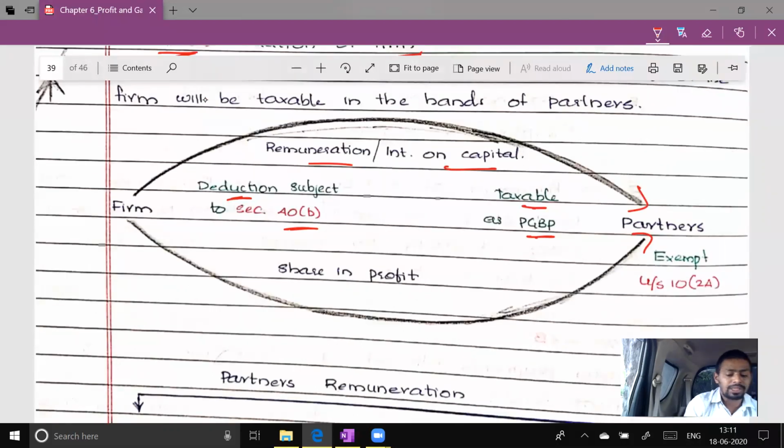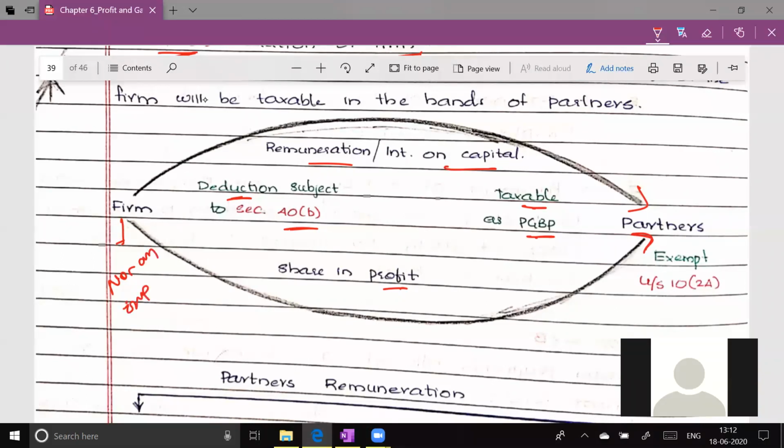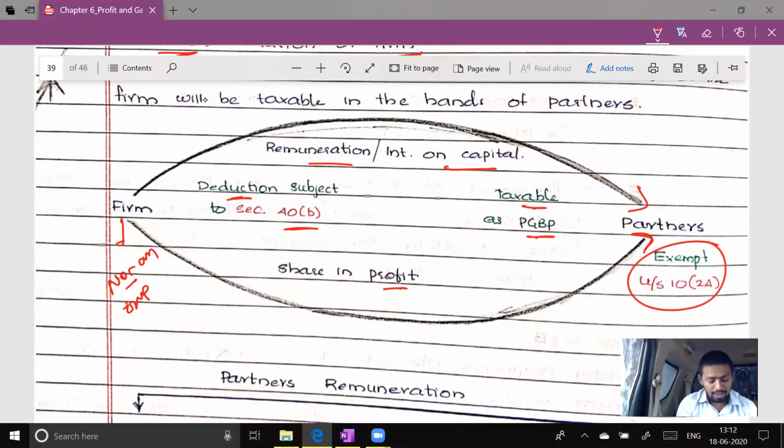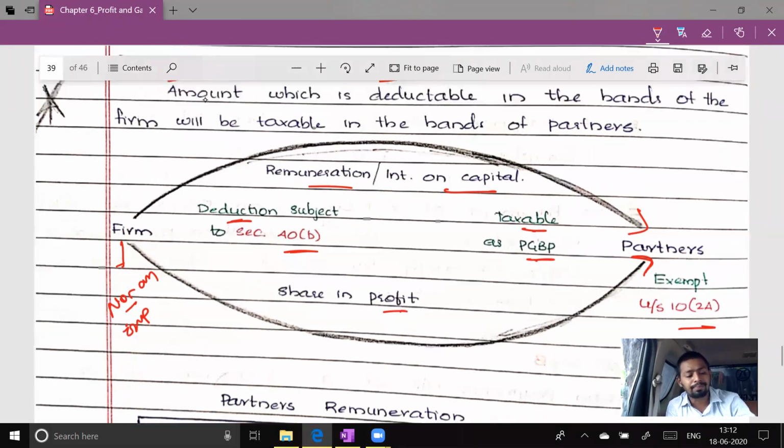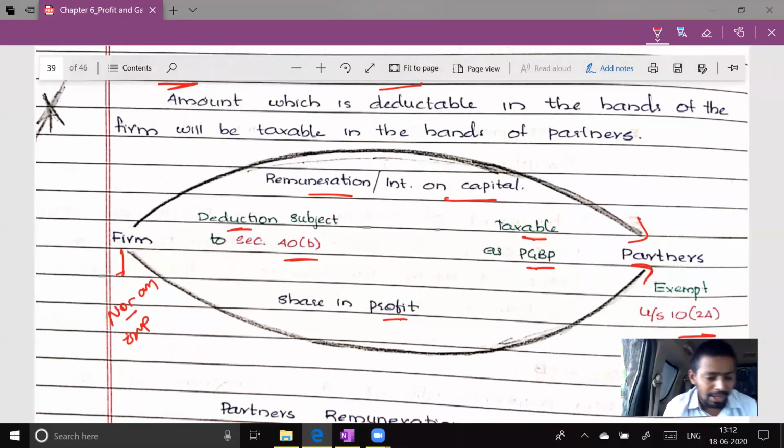But the second item which firm is giving, that is share in profit, is not expenditure, and therefore this is exempt in the hands of partner. And why is it exempt in the hands of partner? Because firm has already paid tax on its profit, that too at the rate of 30%. If you again take tax from the partner, it will lead to a double taxation situation. Therefore, it is not taxable in the hands of partner. Am I clear with this much?